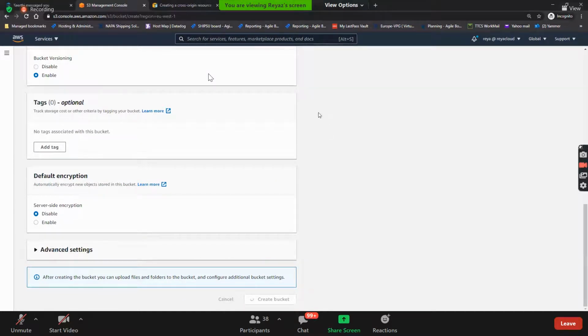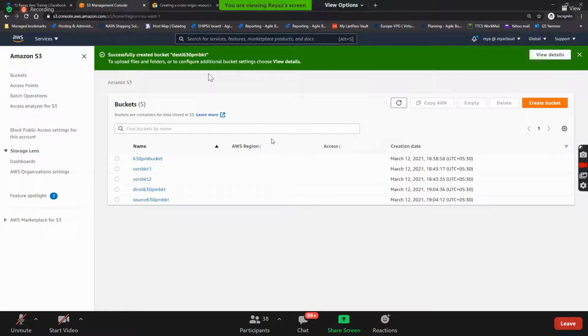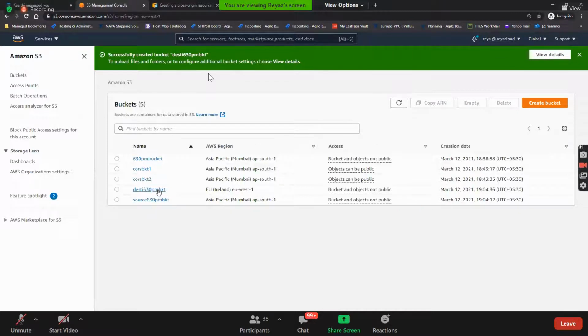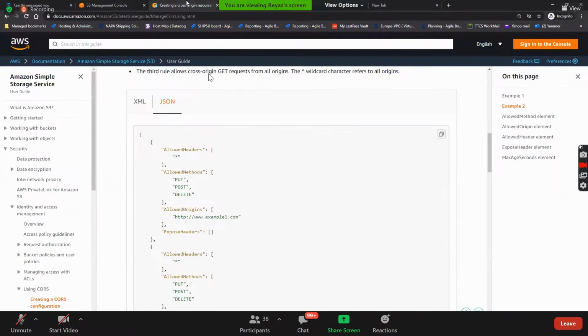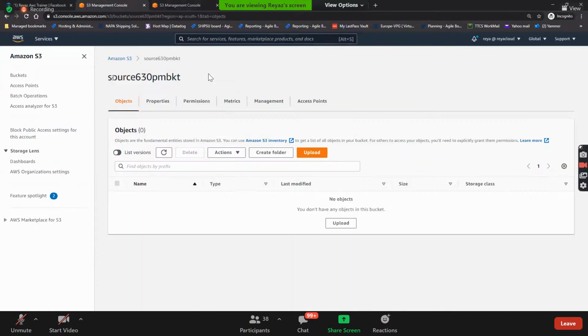So now, guys, my requirement is I'll open a new window here. See, I am in the source bucket. I am in another one, the destination bucket. Now, guys, whatever I put in the source bucket should be automatically replicated to the destination bucket. That is what CRR means.